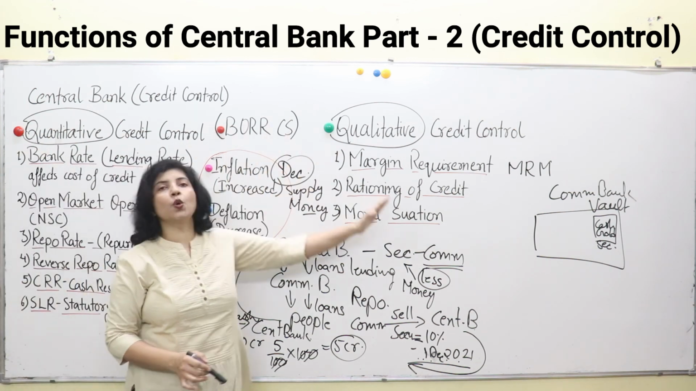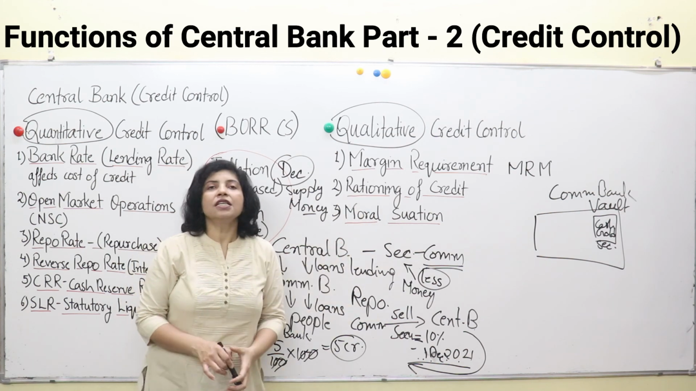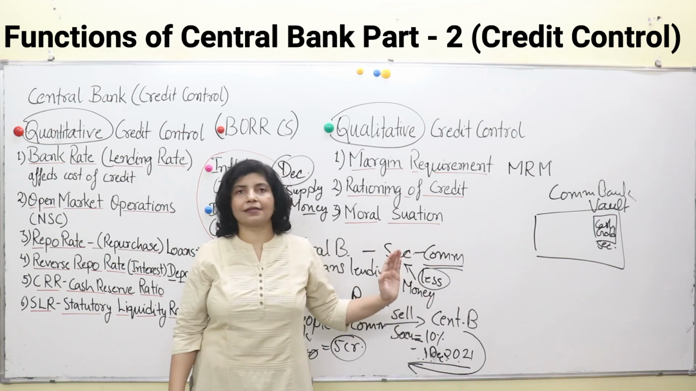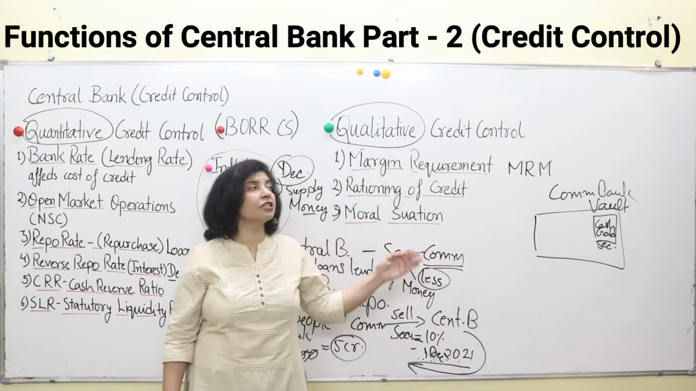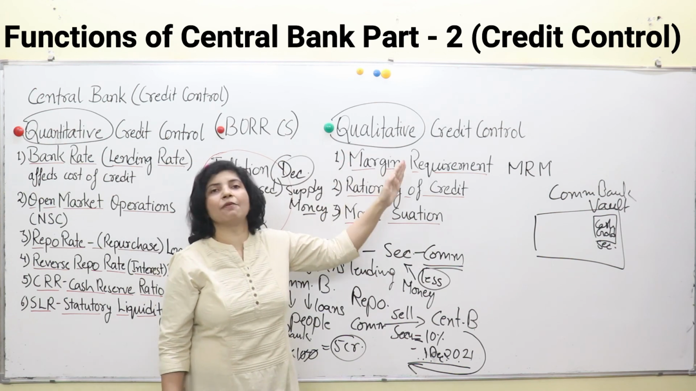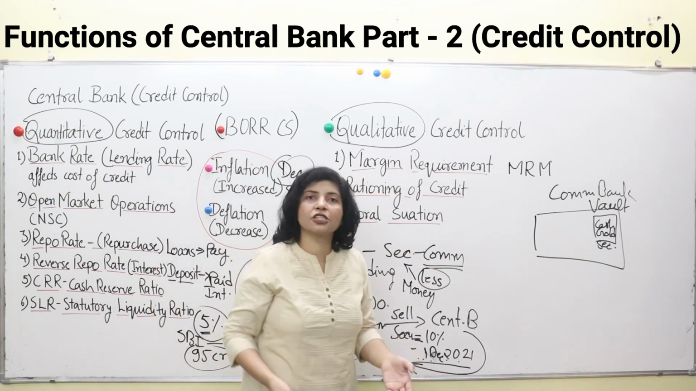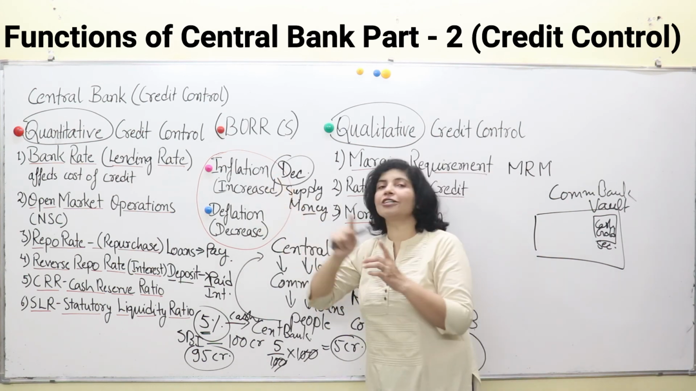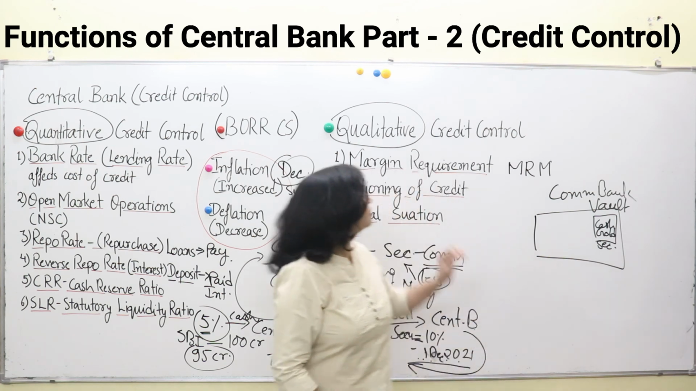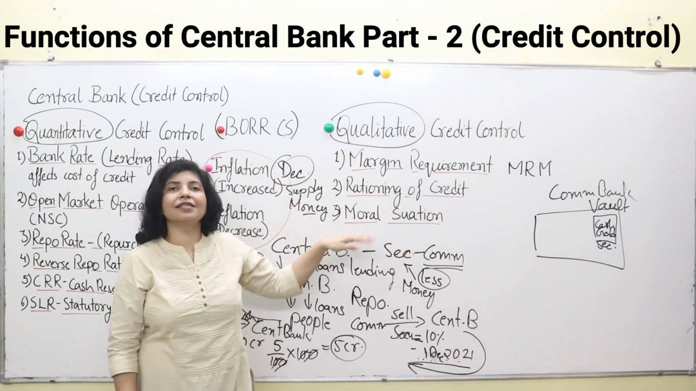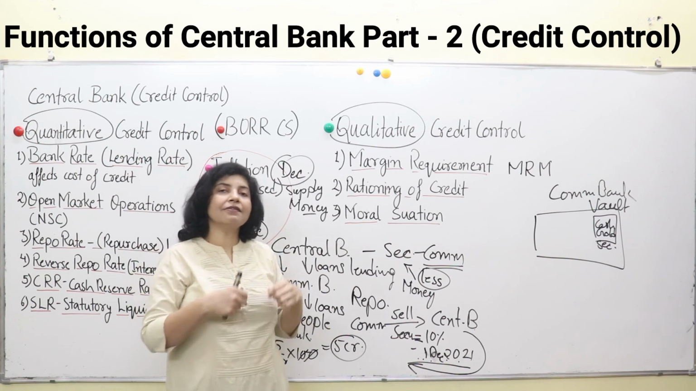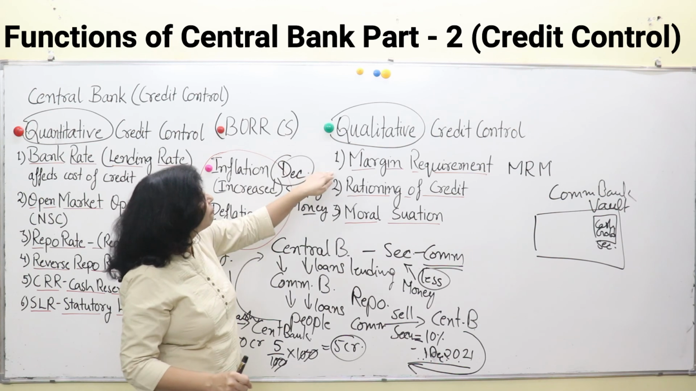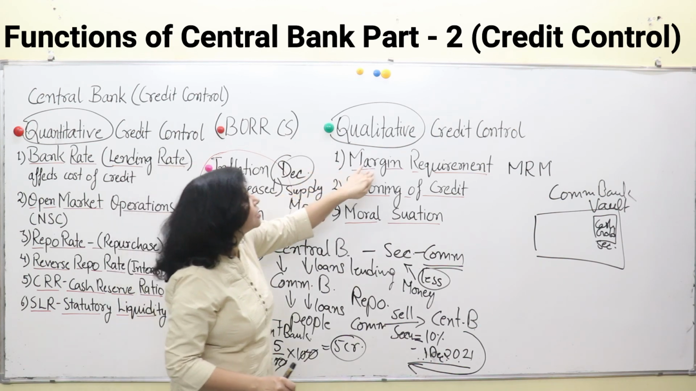Then we will move on to qualitative measures of credit control. Qualitative measures of credit control are like advising commercial banks. The central bank advises commercial banks to take necessary steps to avoid the condition of inflation and deflation in their economy, and this is known as qualitative credit control. This is subjective. The central bank advises all the commercial banks operating in any economy. So the first qualitative measure is margin requirement.